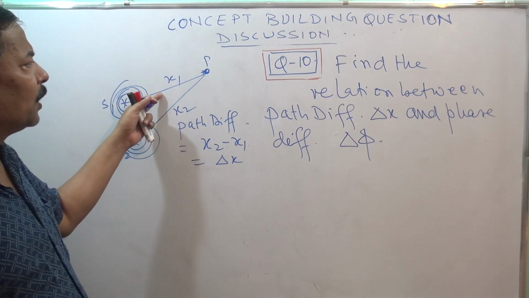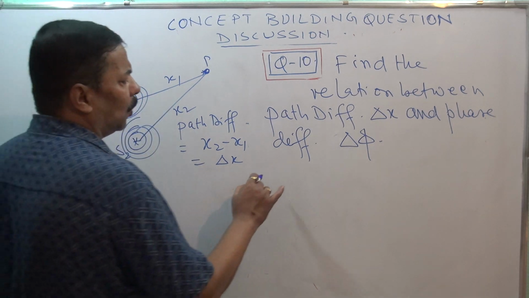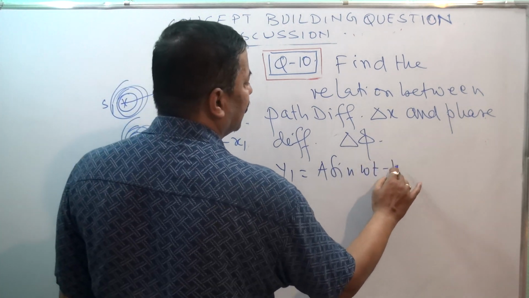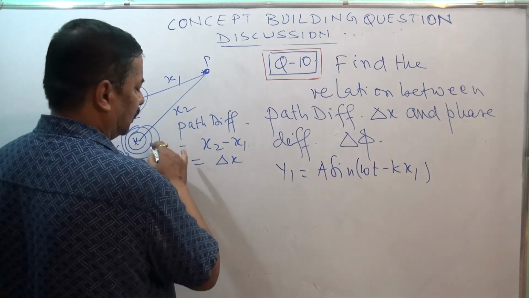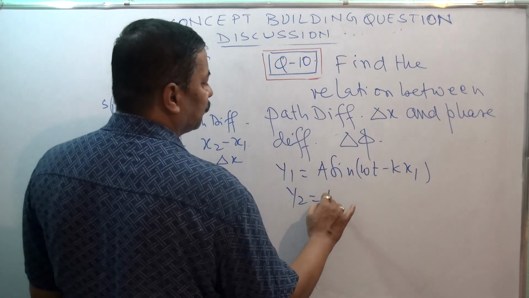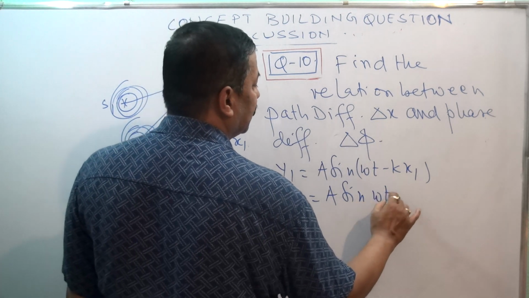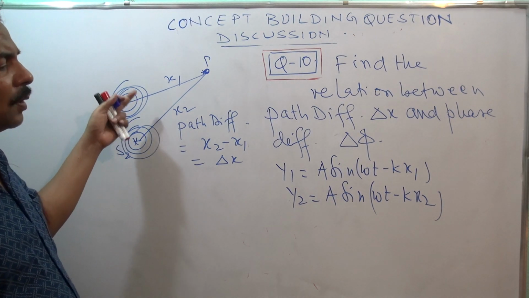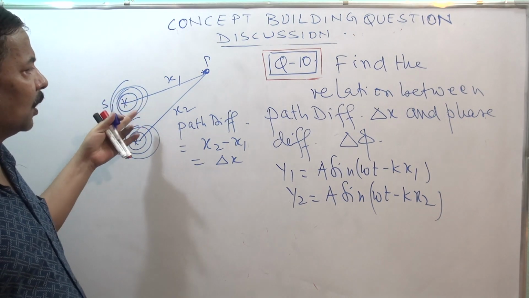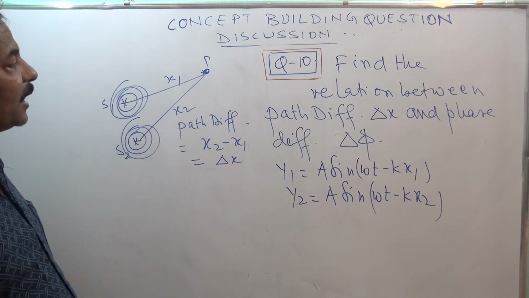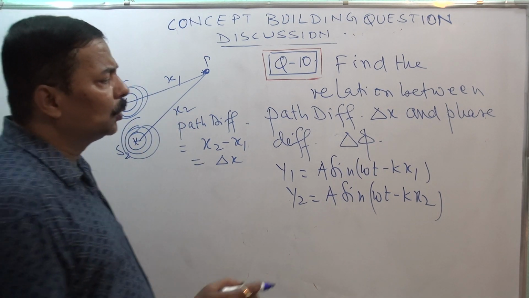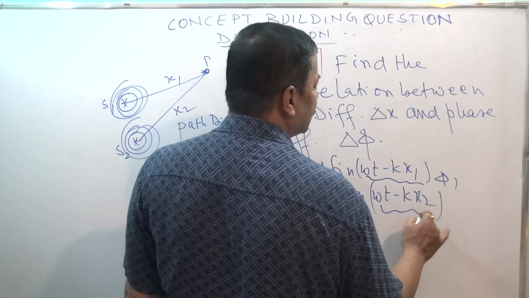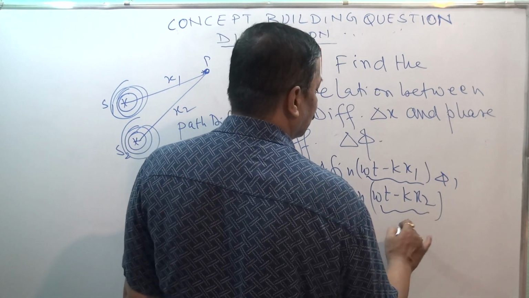If I take this equation as y1 is equal to a sine omega t minus kx1 and y2 is equal to a sine omega t minus kx2, I am keeping the fact that the wavelength remains the same, only the distance is different, otherwise the sources are identical. Then as I told you, this argument represents phi 1 and this argument represents phi 2.